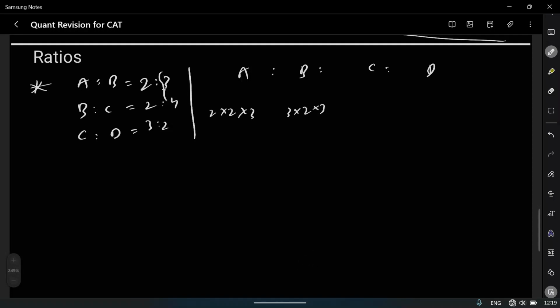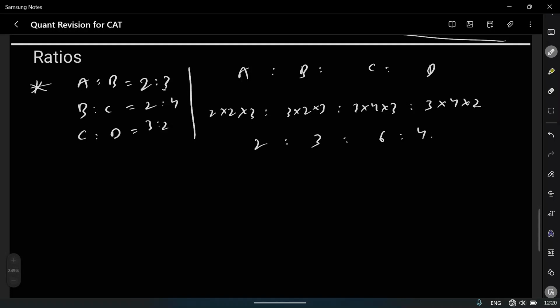For C, you have to write down all this: 3 into 4 into 3. For D, you have to write down all this: 3 into 4 into 2. So now find the ratio. By simplifying it, we get 2 is to 3 is to 6 is to 4.